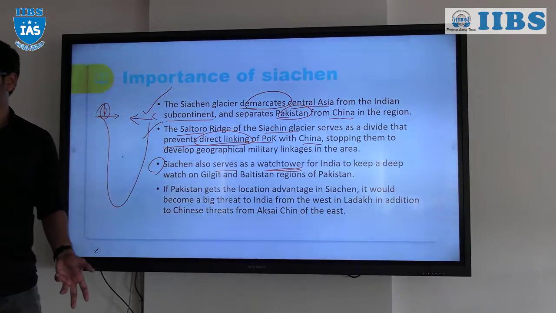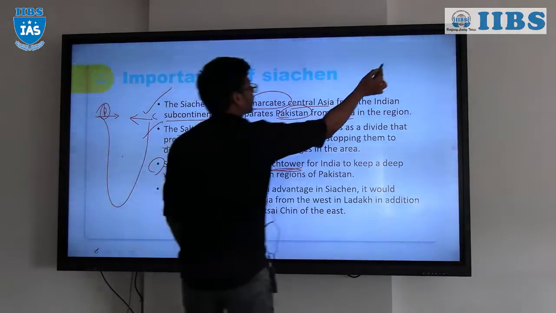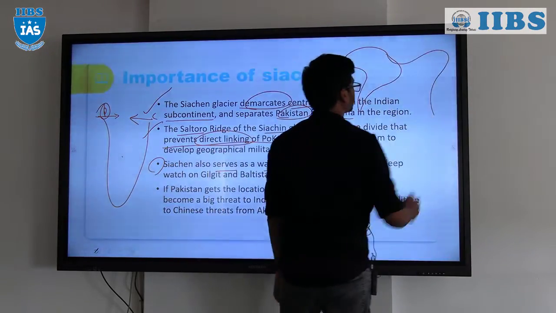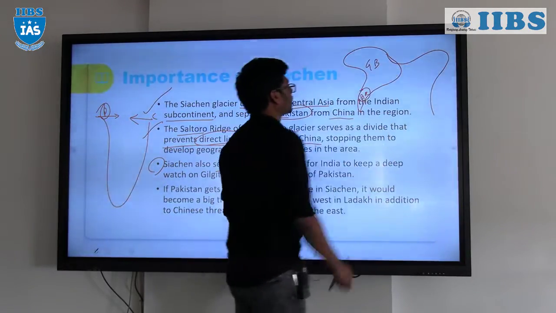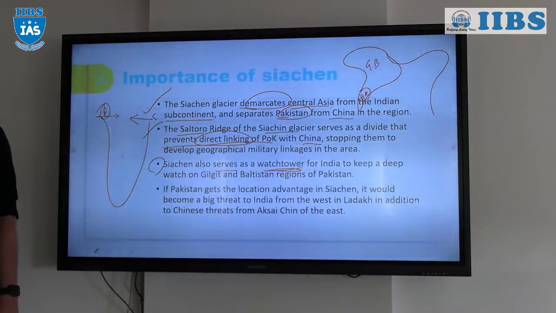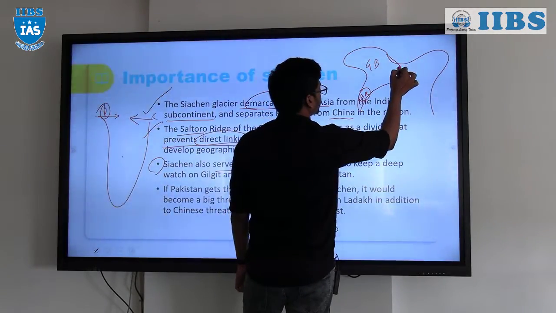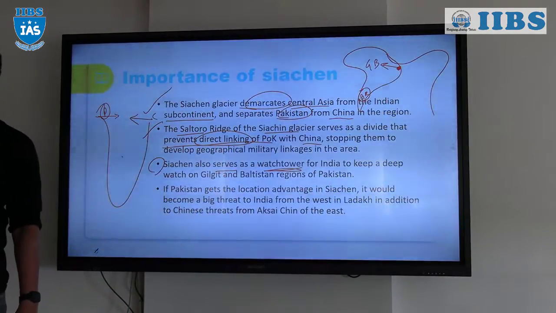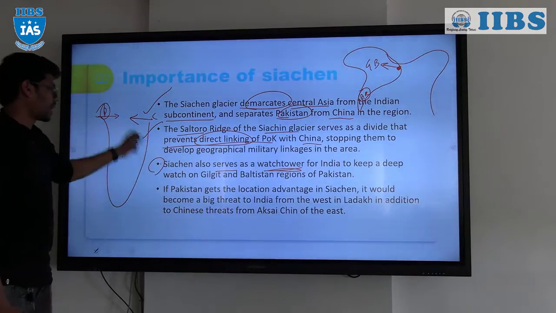This is the Pakistan occupied Kashmir, Gilgit Baltistan, right? This is the entire Kashmir. In this Pakistan occupied Kashmir, this is Gilgit Baltistan and this is Azad Kashmir. These are the two territories in the Pakistan occupied Kashmir, right? So it is acting as a watchtower here, where it has a clear view towards Gilgit because of the higher grounds, right? Always the person with the higher ground will have greater strategic importance, or advantage. So that's why it is acting as a watchtower.